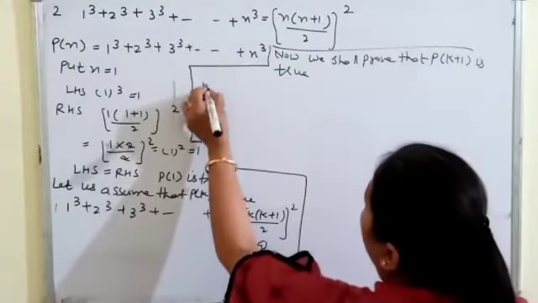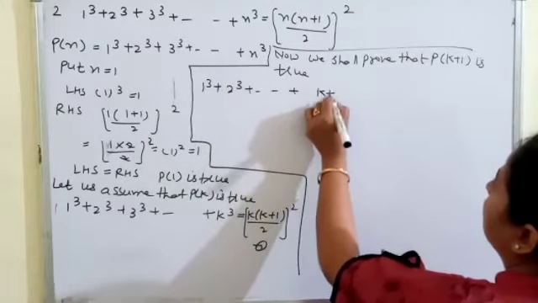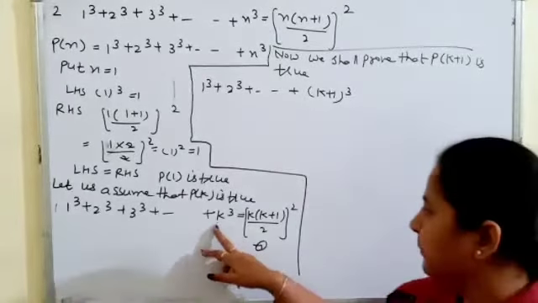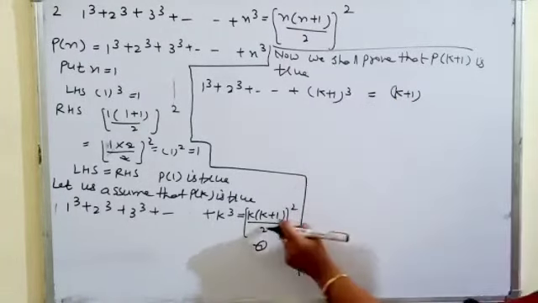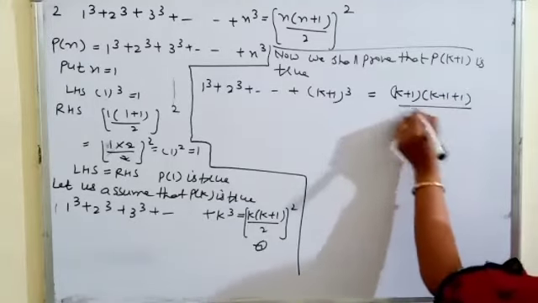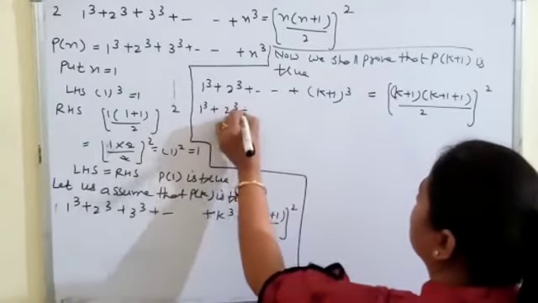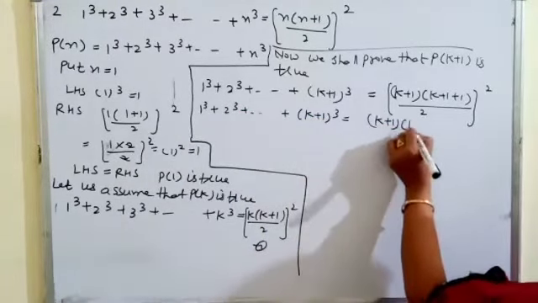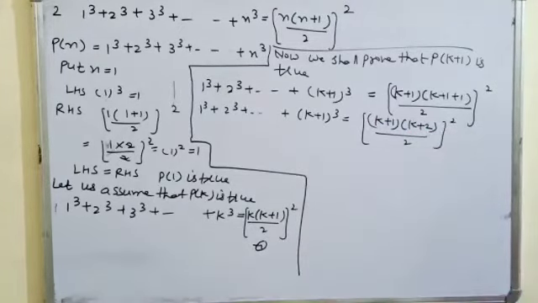So in 1 cube, at the place of k we will substitute k plus 1. Here the last term is k, substitute k equal to k plus 1. So at the right side this k will be converted into k plus 1. What will happen here? k plus 1 plus 1 upon 2 whole square. So 1 cube, 2 cube up to so on, k plus 1 whole cube will be equal to k plus 1 into k plus 2 upon 2 whole square.